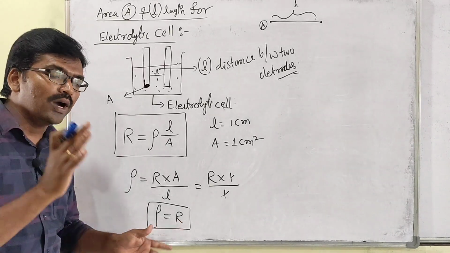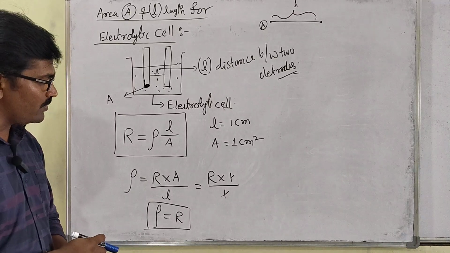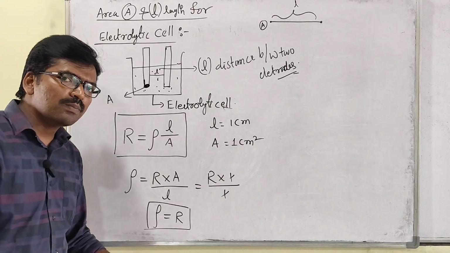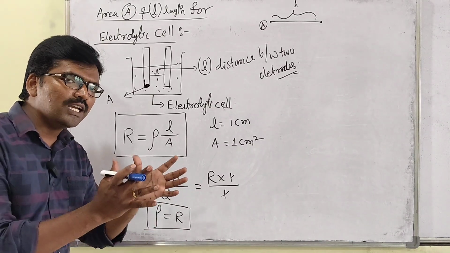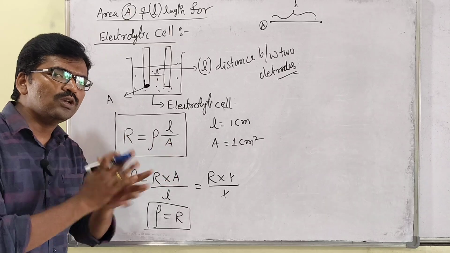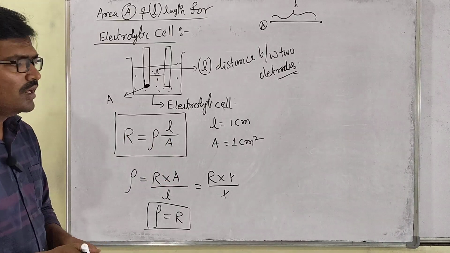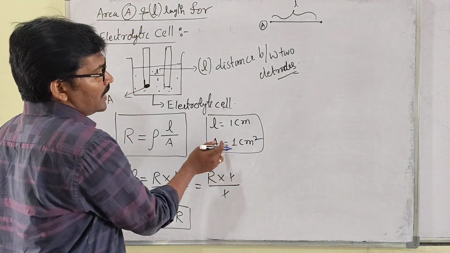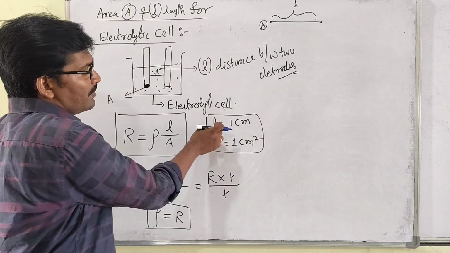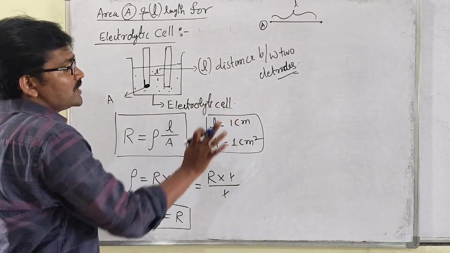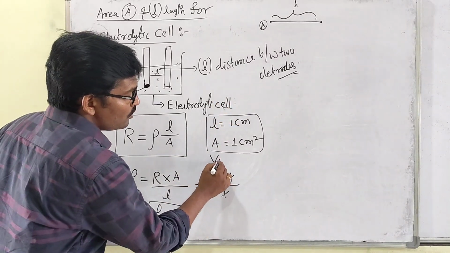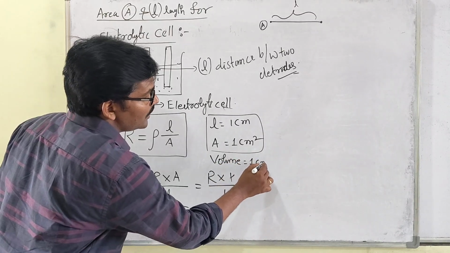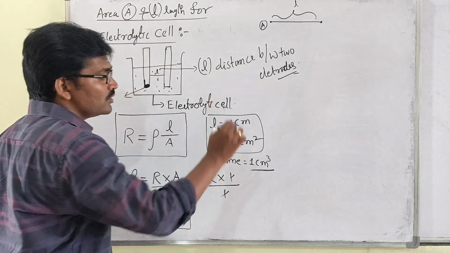resistance is offered by all the ions present within the 1 centimeter cube of electrolytic solution. Sir, how is it, sir? So look at it, in case area 1 centimeter square we have taken, then length 1 centimeter we have taken, then volume of that electrolyte, how much? 1 centimeter cube.